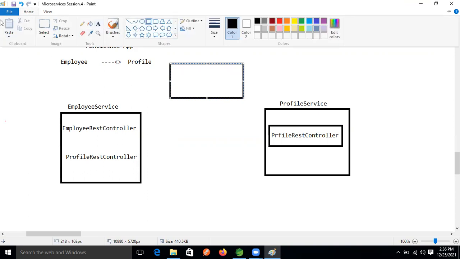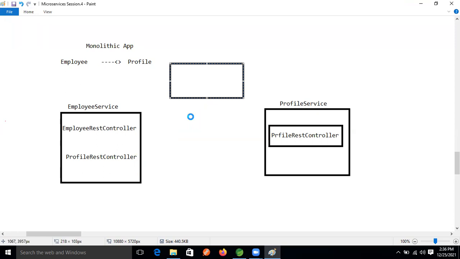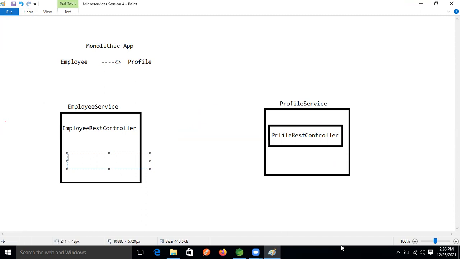In the Eureka server. Profile REST controller. Good.